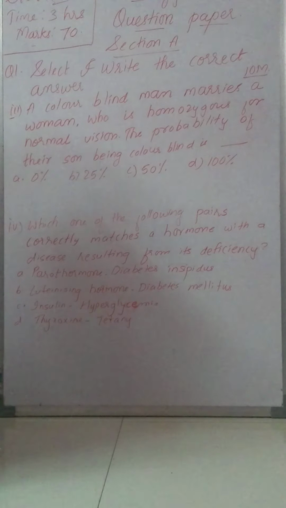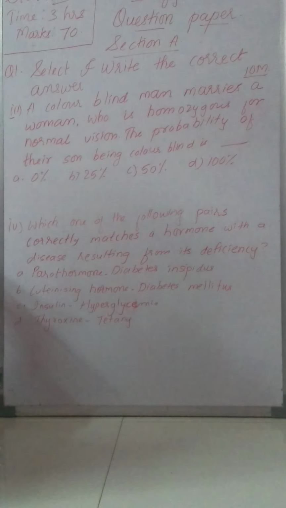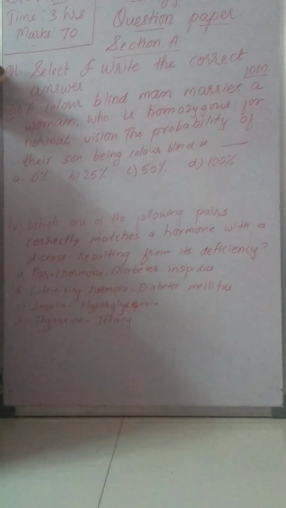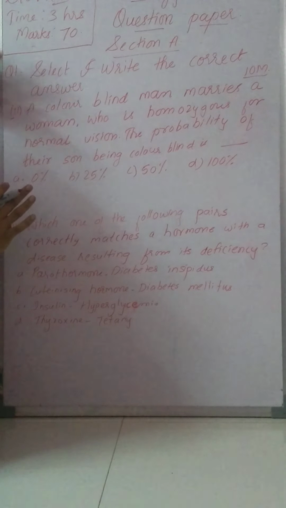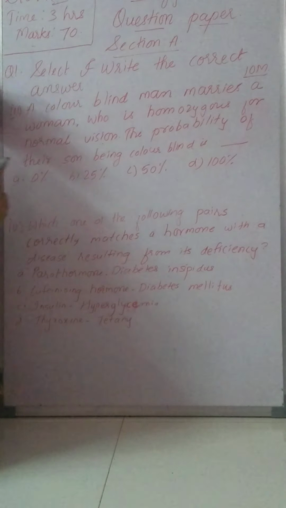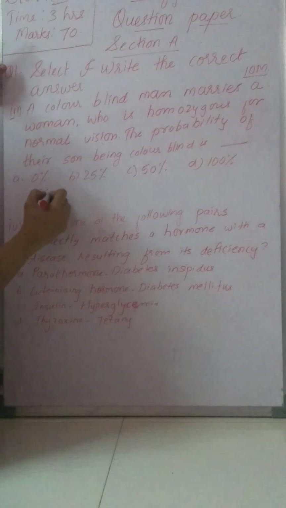Third is: a colorblind man marries a woman who is homozygous for normal vision. The probability of their son being colorblind is. So we will read again. If a man is colorblind, he marries a woman who is homozygous. Homozygous means she is not a carrier, she is normal. Homozygous for normal vision means both the genes are normal.